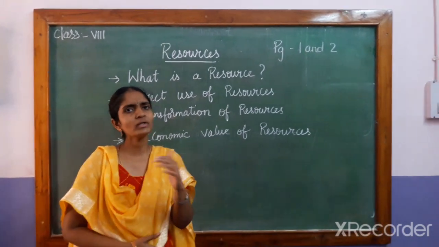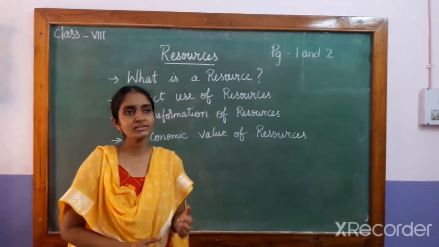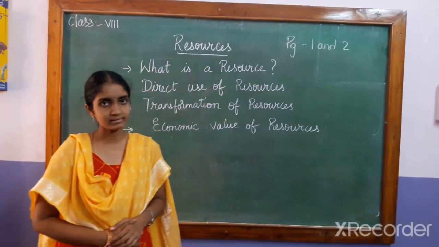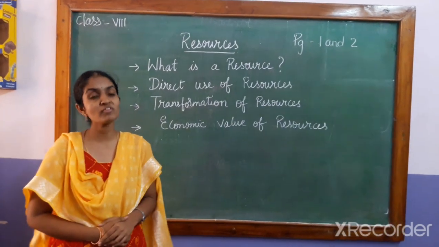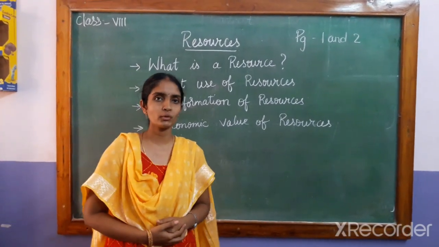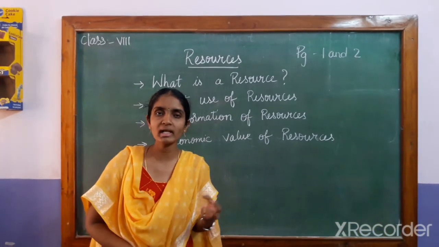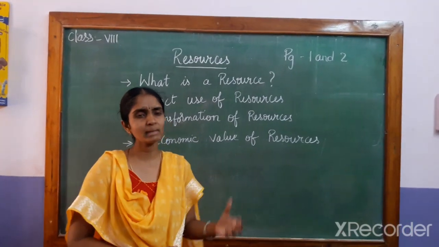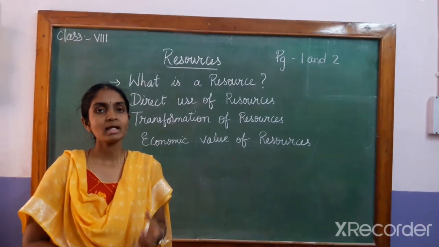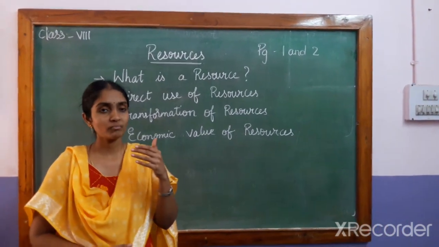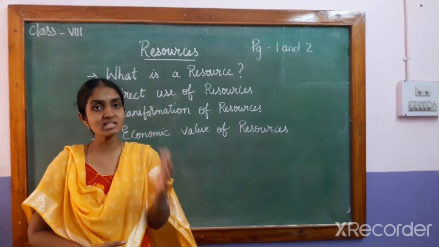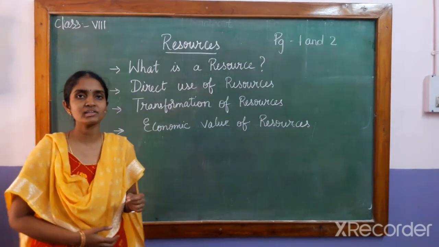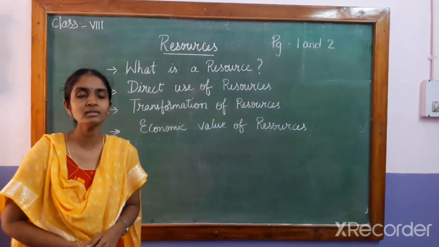Okay, children. Not only the natural resources, there are also many other metals, non-metals and fossil fuels which are available in our Mother Earth. For example, petroleum is available in the form of crude oil. Directly we are not going to get petrol or diesel. First of all, we need to extract the crude oil from the seabed. Crude oil is available in the seabed. We extract the crude oil and the crude oil goes through various processes. That means the processing of crude oil takes place at different temperatures. At different temperatures, different products come out of the crude oil.